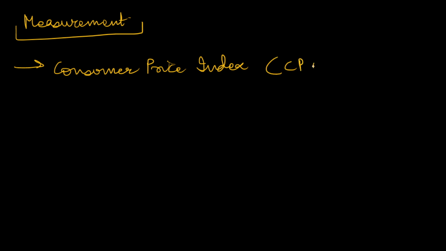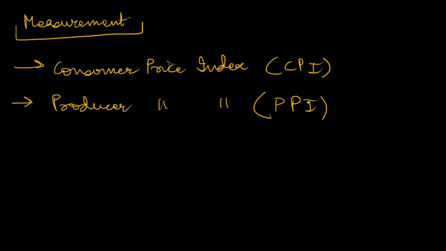So for measuring, we have various kinds of indexes through which we can measure. First one is the consumer price index, which is also known as CPI. So it measures the price instability from the consumer's end. Then we have producer price index, which measures the price in relation to the producer's end. Then we have wholesale price index, WPI. This is wholesale.